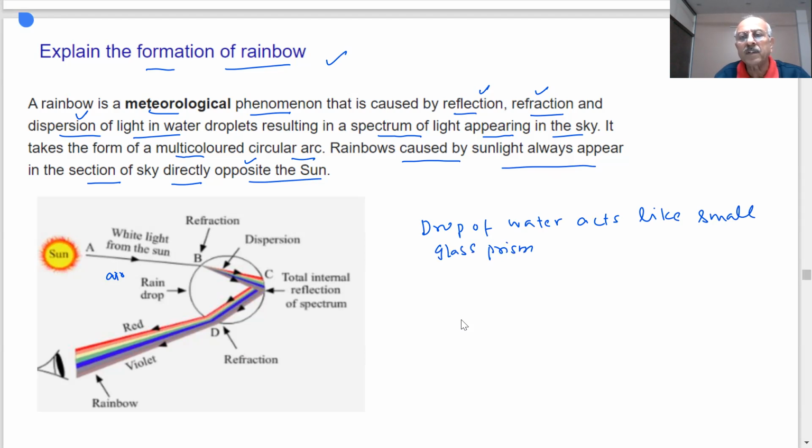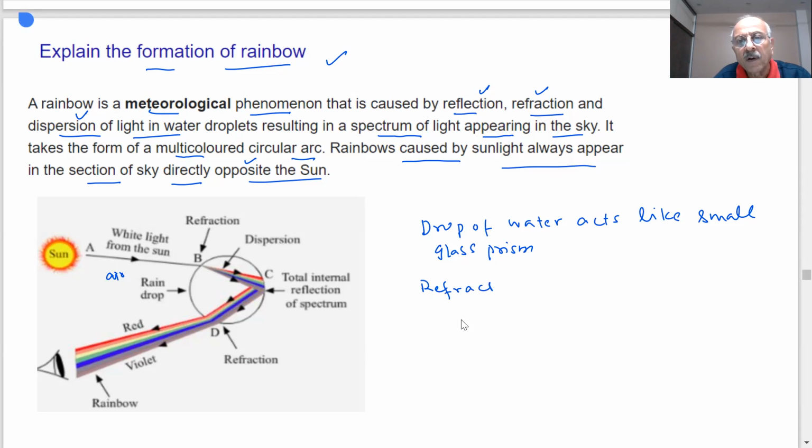The result of this is that white light will get split into 7 colors. Again, red is on the top, violet is at the bottom. Now once it comes inside the water, it will undergo reflection. This reflection happens inside the same drop, not outside. So refraction, and this is dispersion. Dispersion, 7 colors.